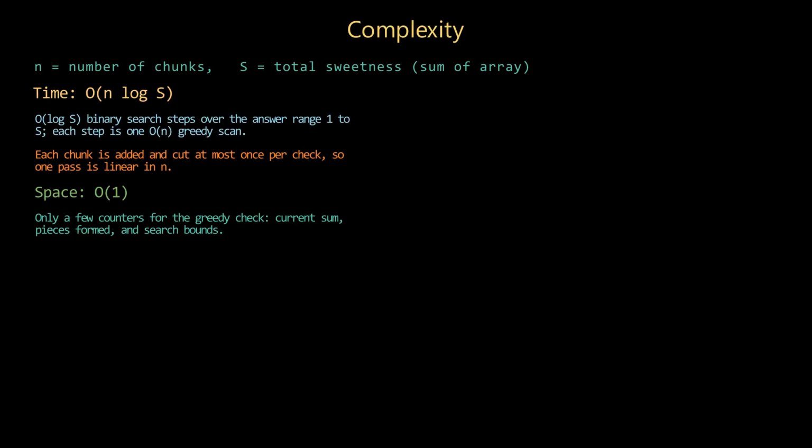N is the number of chocolate chunks, and S is the total sweetness. Time is O of n log S. Each binary search step runs one linear greedy pass, and the answer range from 1 to S halves about log S times. Space is O of 1, only running totals and piece counters, no extra arrays.